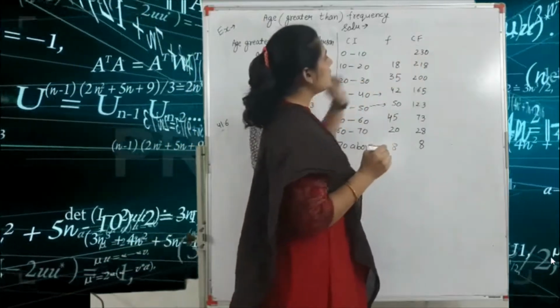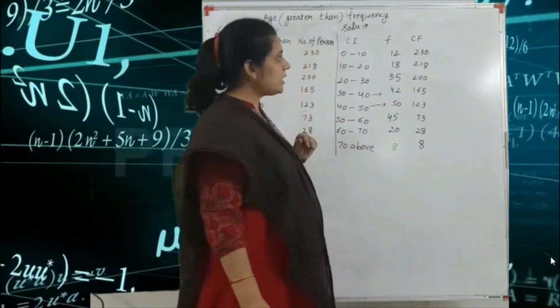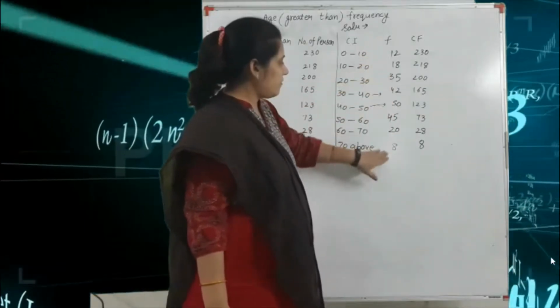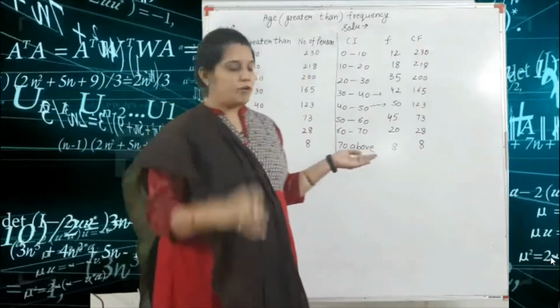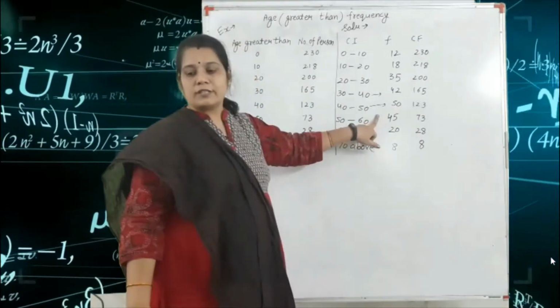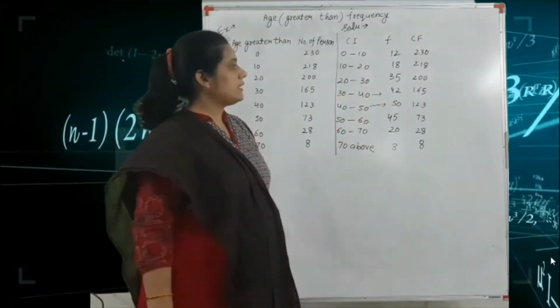And 230 minus 218 is 12. This is your frequency. So the frequencies from down to up are 8, 20, 45, 50, 42, 35, 18 and 12.